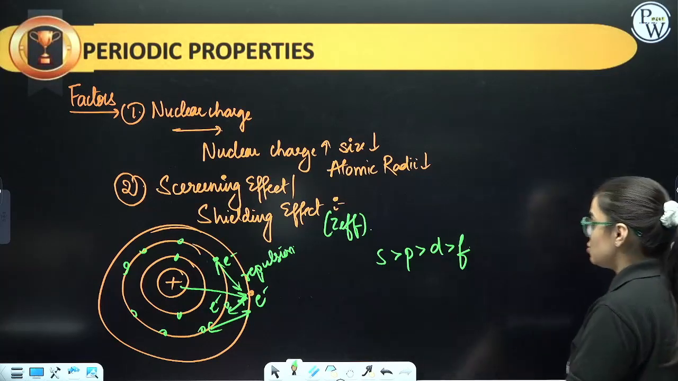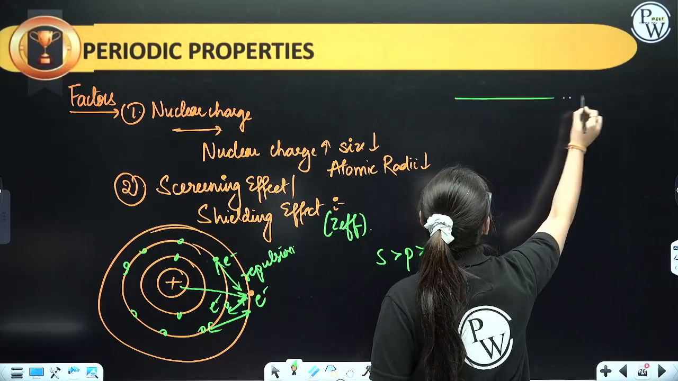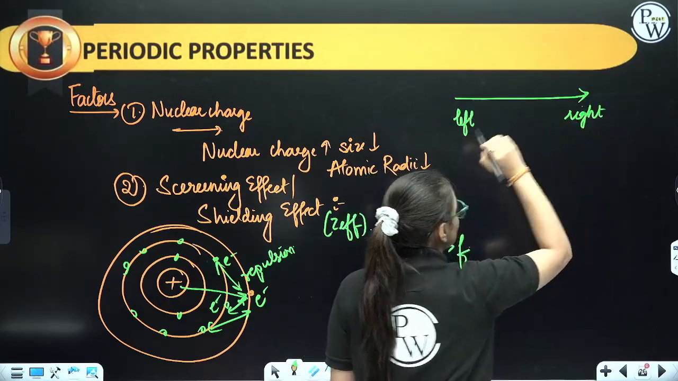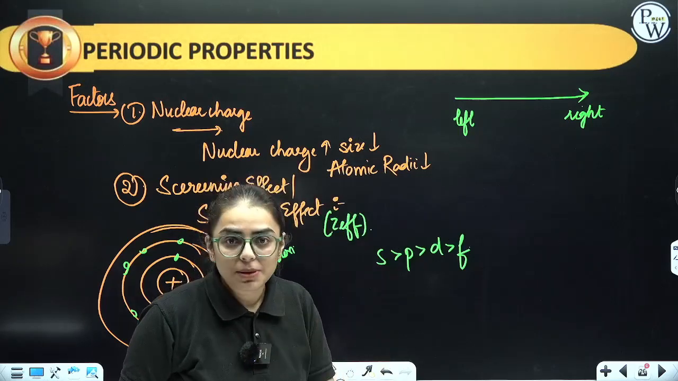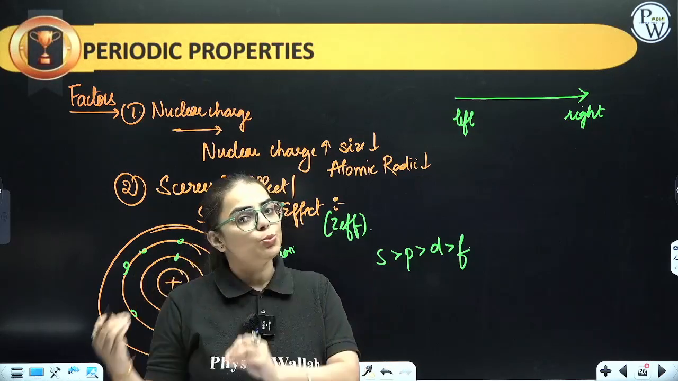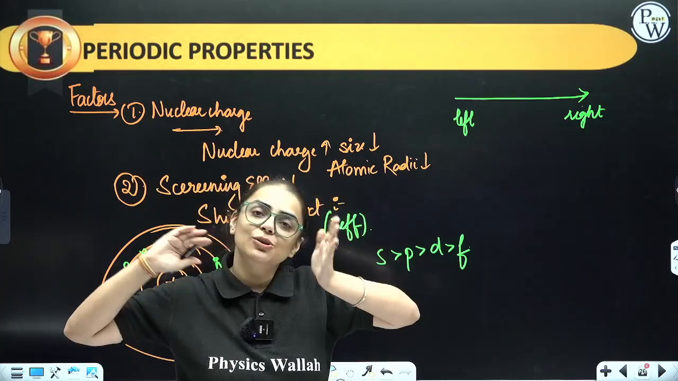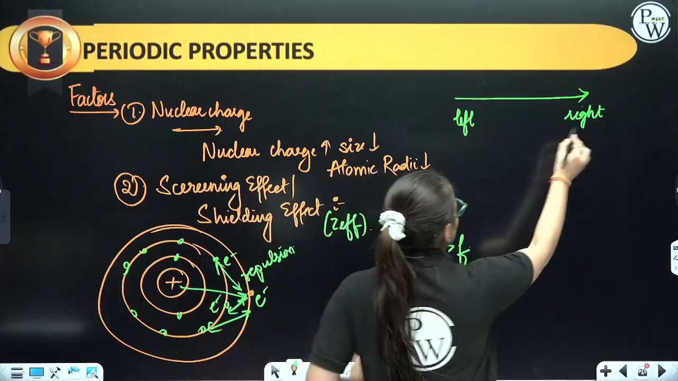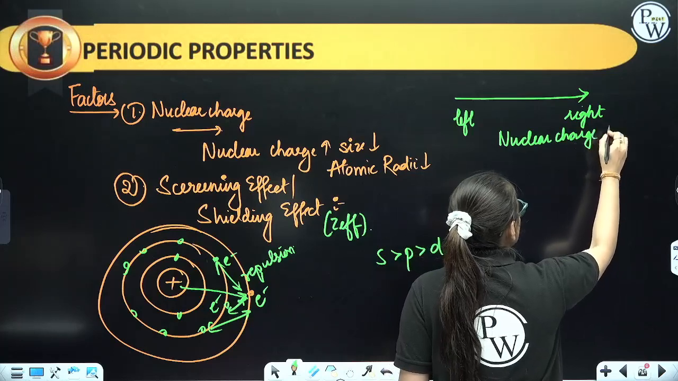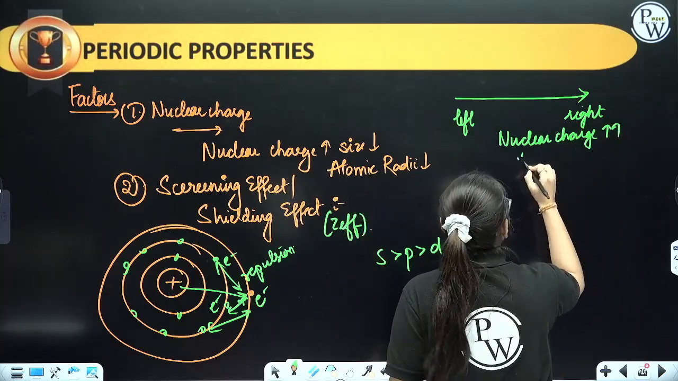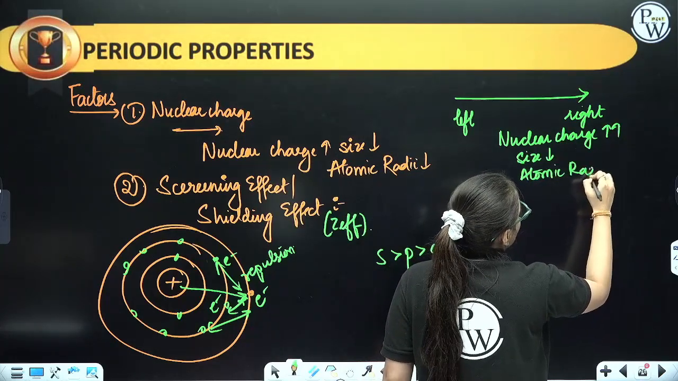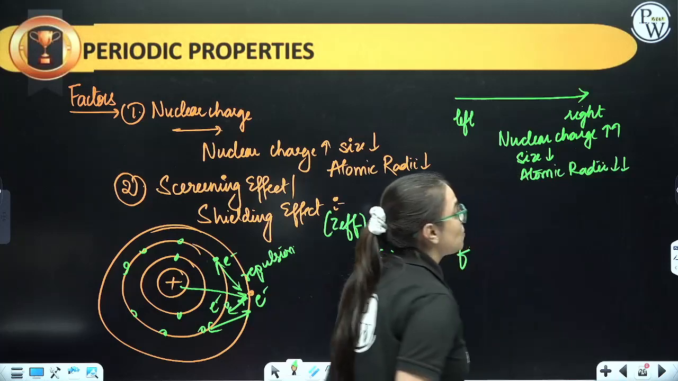So if I talk about the basic trend from left hand side to the right hand side in a period, the period number will remain the same. That means nuclear charge will increase. Why? Because atomic number increases. Nuclear charge is due to protons. Atomic number for a neutral atom is equal to the number of protons. So if you are moving from left to right, always remember that nuclear charge increases. If nuclear charge is increasing, size will decrease. That means atomic radii will decrease when you are moving from left hand side to the right hand side.